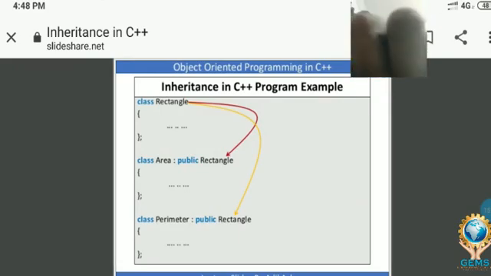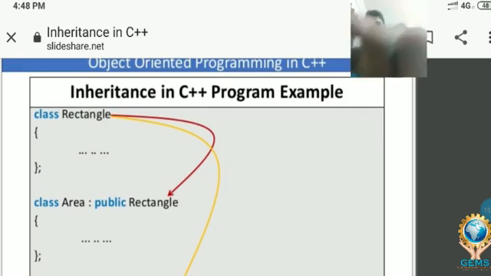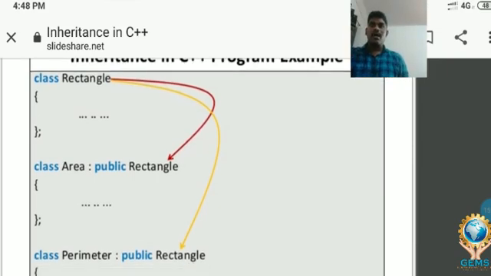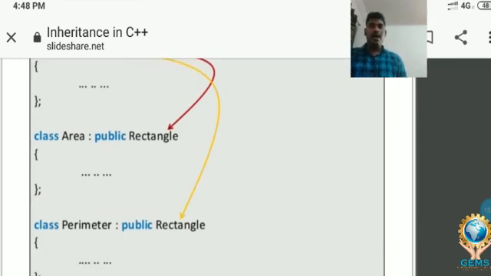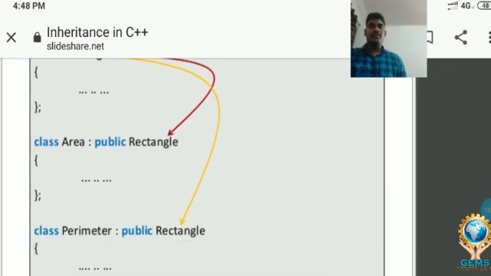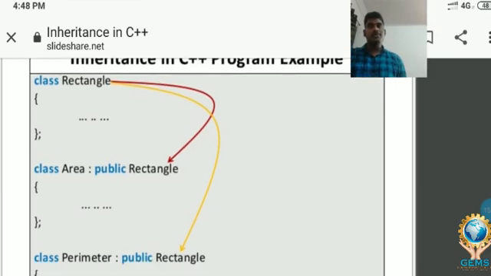Next slide. Now, how the inheritance concept is inherited by child classes is explained here very clearly. Rectangle is a superclass. From the rectangle, the properties are added into the child classes, that is area and the second one, perimeter. You can observe here the arrows going from rectangle, the parent class, to the child classes, the first one red and the second one yellow.